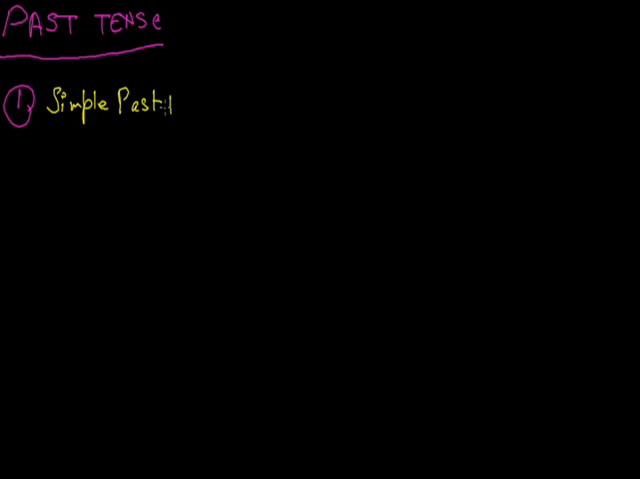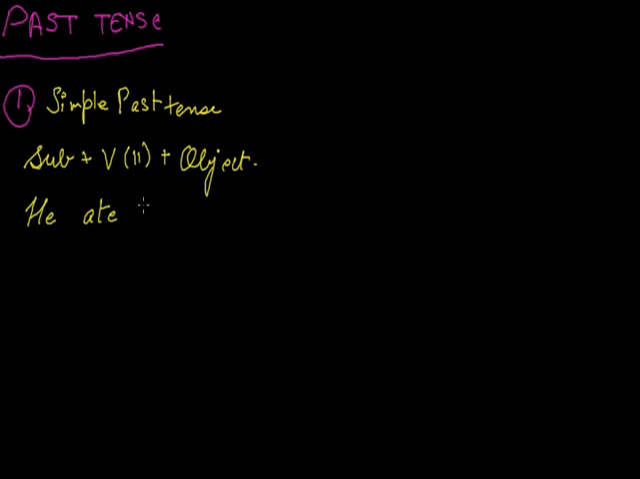Simple past tense. In simple past tense, sentence structure is subject plus verb's second form plus object. So, we will make one sentence. For example, if you say, he ate an ice cream. Here we can see the subject, verb second form and object. Now, we'll see its uses.